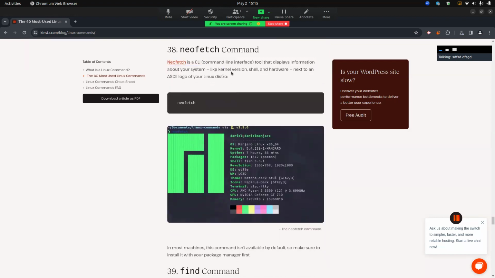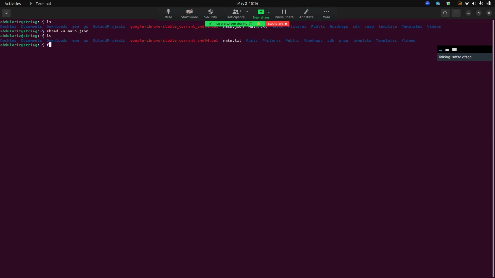Okay, neofetch. Neofetch is a command line interface tool that displays information about your system, like kernel version, shell, and hardware, next to an ASCII logo of your Linux distro. This is not a default command, and you should download it. But I have it.